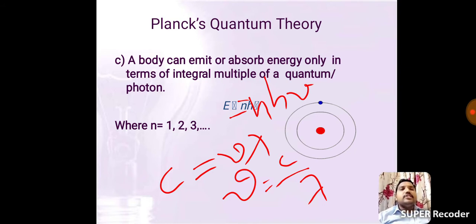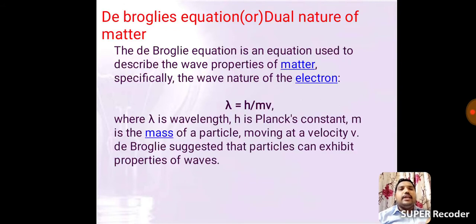The continuation of Planck's quantum theory is de Broglie's equation, the dual nature of matter. The de Broglie equation is used to describe the wave properties of matter, specifically the wave nature of the electron.